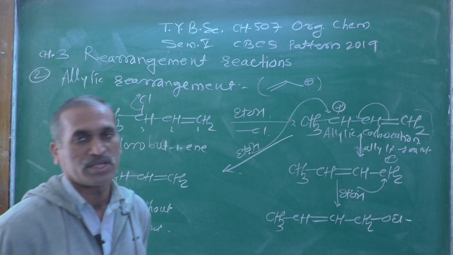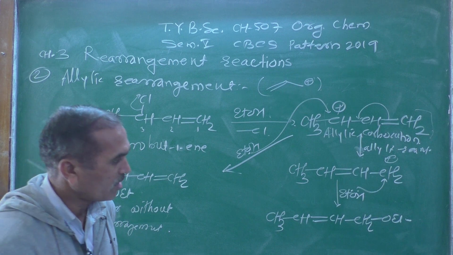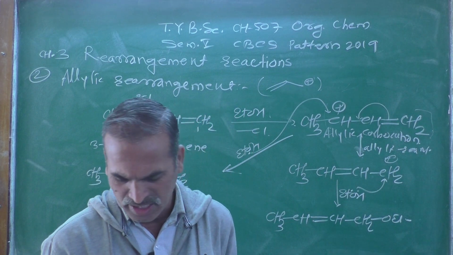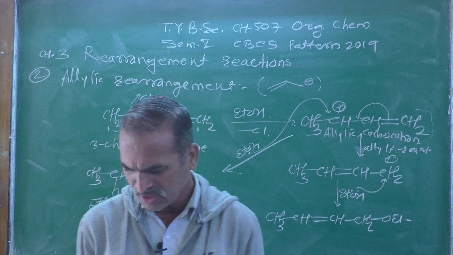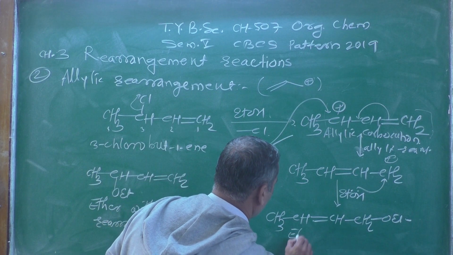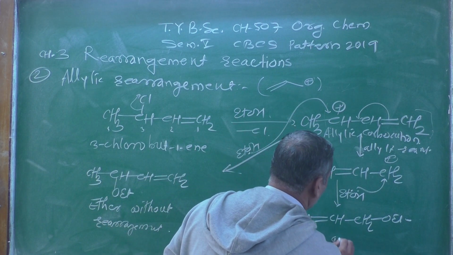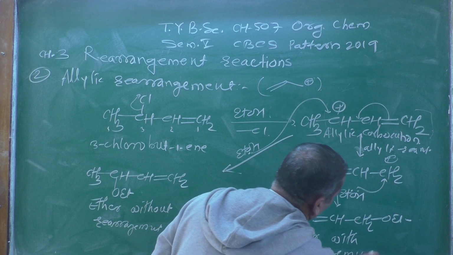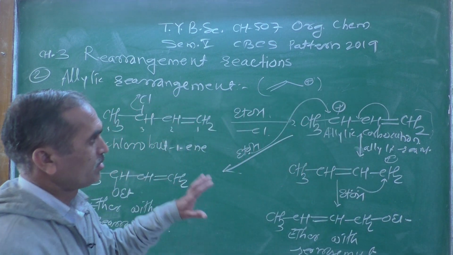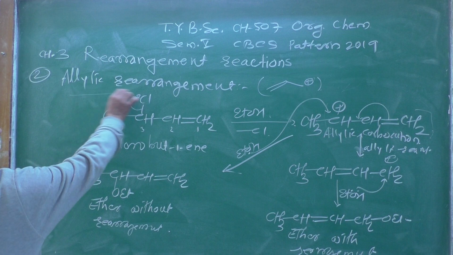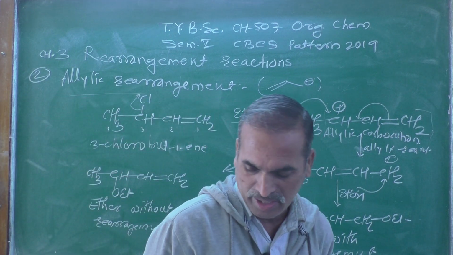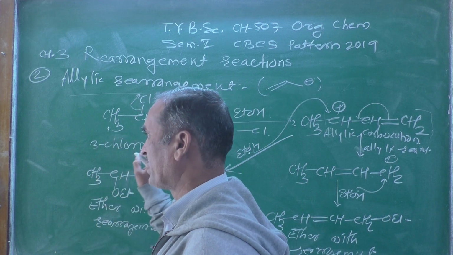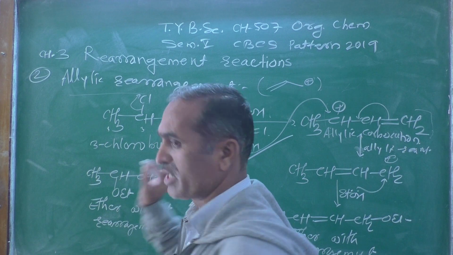Et means C2H5, you can write CH2CH3. This is the ether with rearrangement. Look at this kind of rearrangement, generally termed as allylic rearrangement. This is the suitable example of allylic rearrangement.